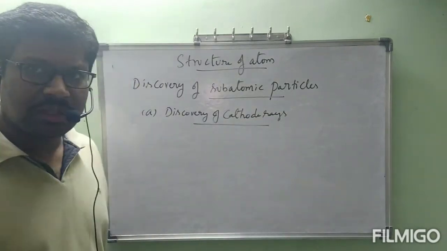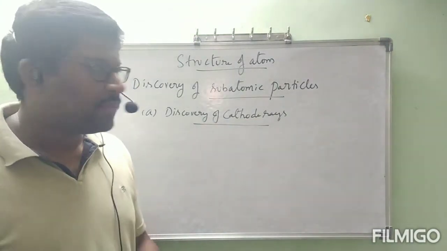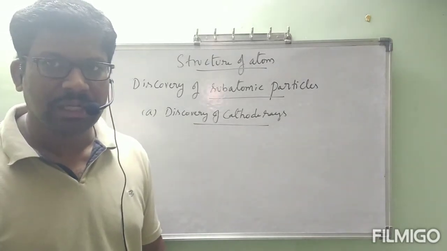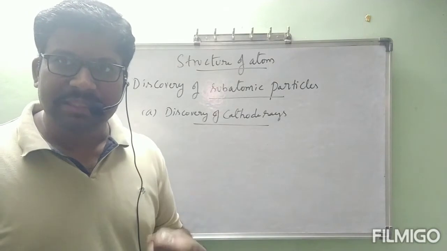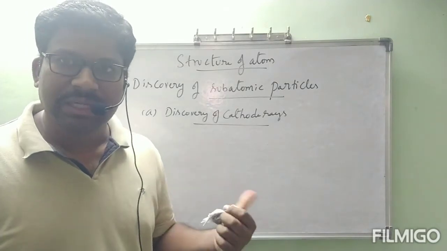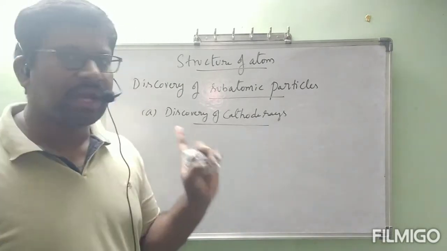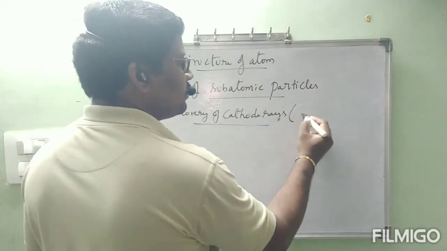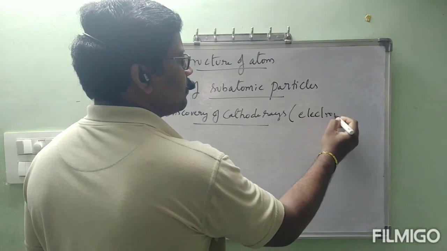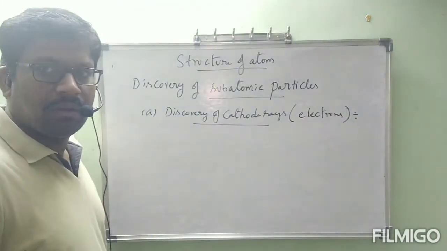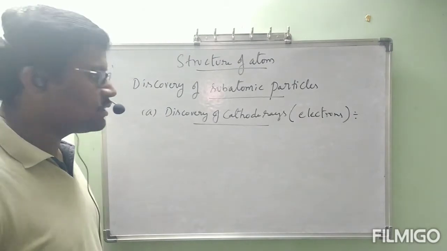Sir, you told us about electrons, protons and neutrons, but you kept the side heading discovery of cathode rays, you might have this doubt. Why did I keep this side heading? You will understand: cathode rays are nothing but electrons only. No problem at all. We will see the discovery of electrons.